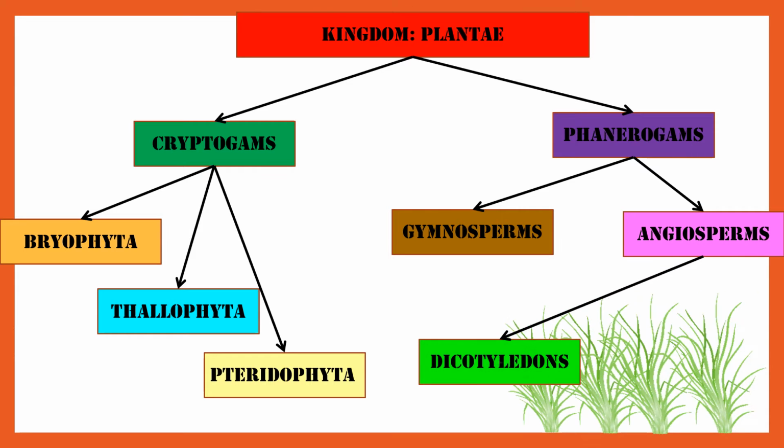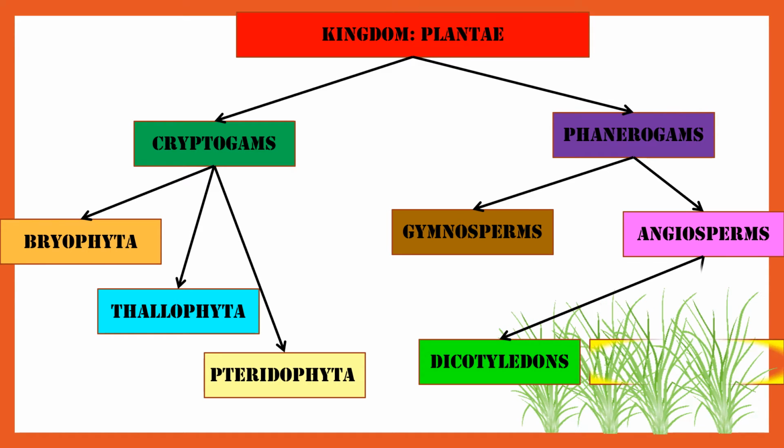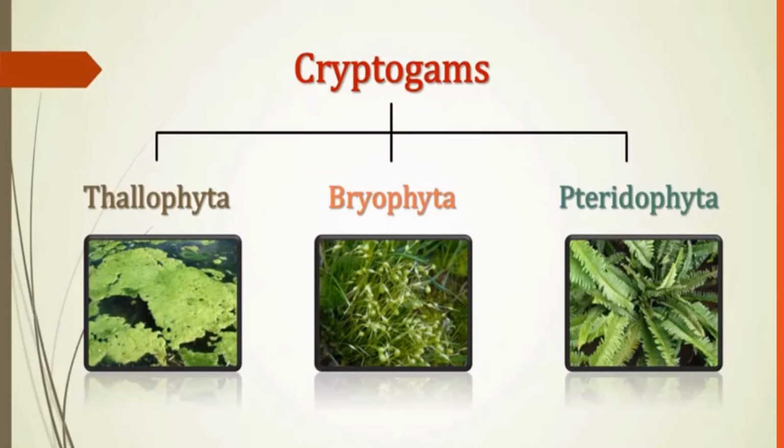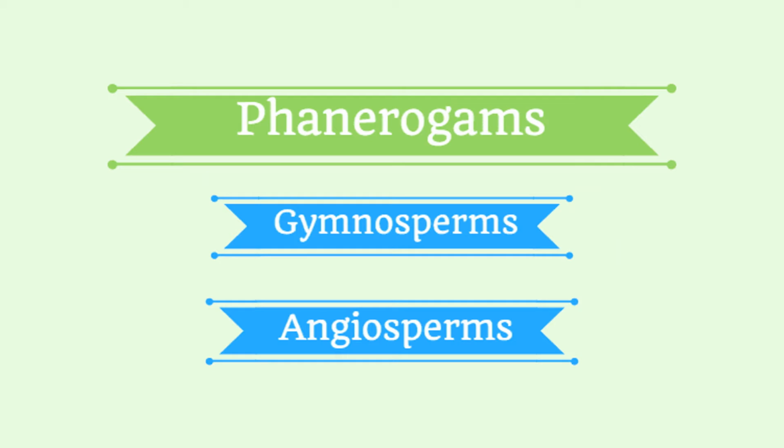Now, angiosperm is then further divided into two parts, that is dicotyledons and monocotyledons. So this is how the kingdom Plantae has been classified. In our previous class, we have learned about cryptogams, that is how they have been classified as Thallophyta, Bryophyta and Pteridophyta. Okay, so if you want to just go through it, you can go through the first part of the video and then go ahead in this video.